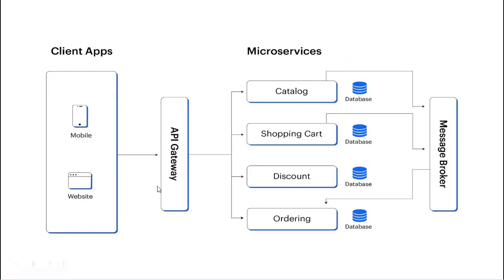The API gateway also works as a load balancer. When you have a huge number of requests coming in from different sources, the API gateway works as a load balancer. It distributes the load to different services according to their requests. That is the load balancing. It distributes the traffic across multiple instances of a service to avoid overload, so that one service does not get overloaded.